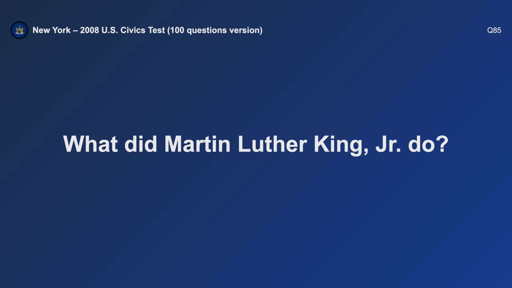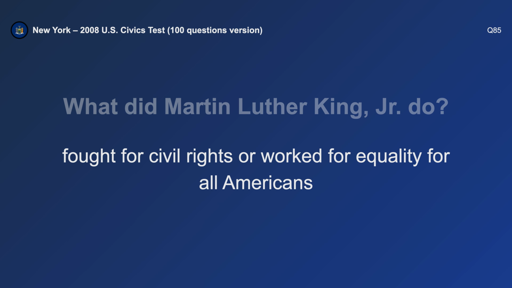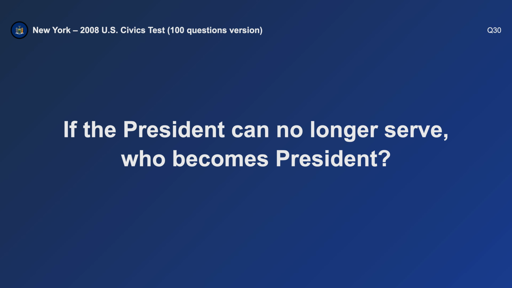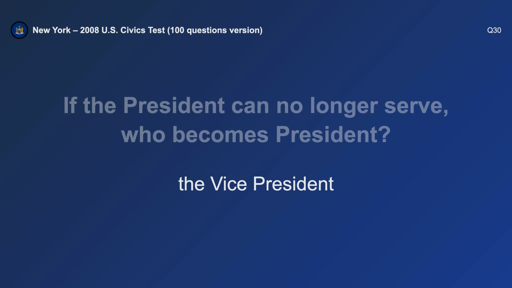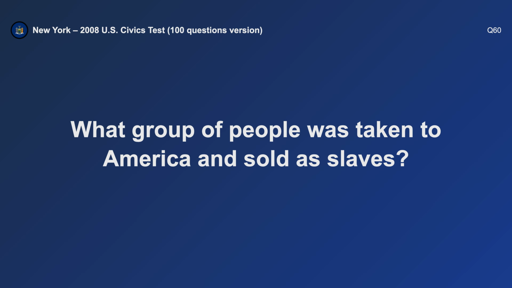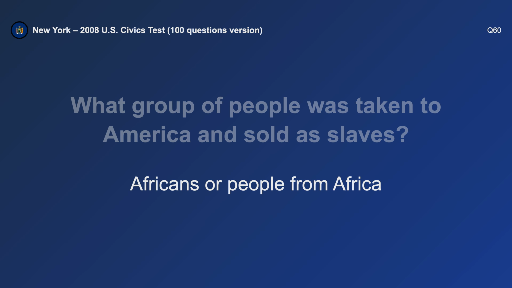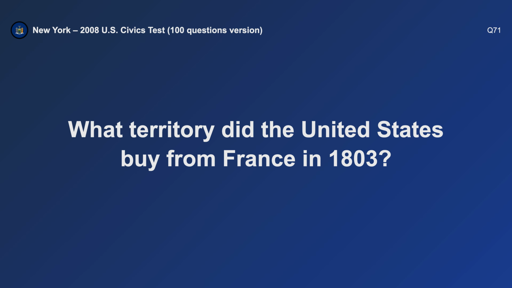What did Martin Luther King Jr. do? Fought for civil rights. If the president can no longer serve, who becomes president? The vice president. What group of people was taken to America and sold as slaves? Africans. What territory did the United States buy from France in 1803?